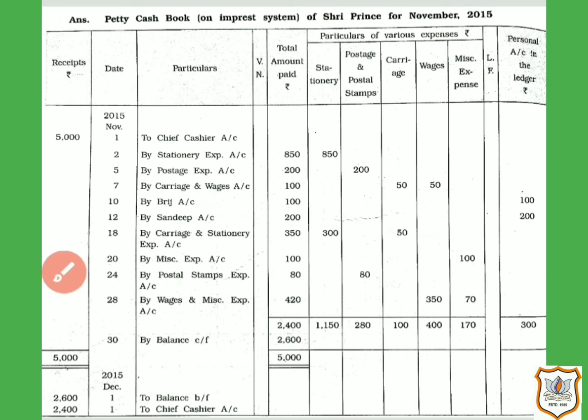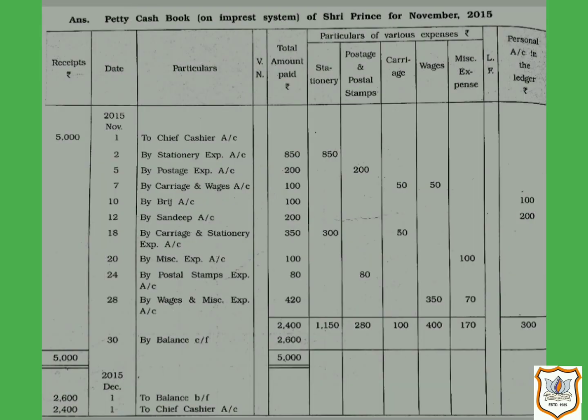Now, as you can see here, in the petty cash book, the left hand side is used for recording receipts of cash, which will be only from the main cashier, and the right hand side is used for recording payments.